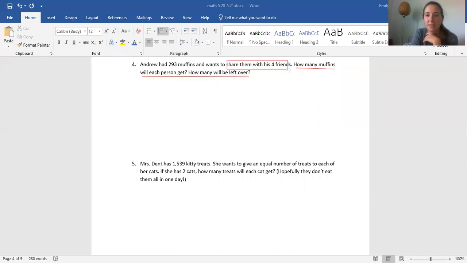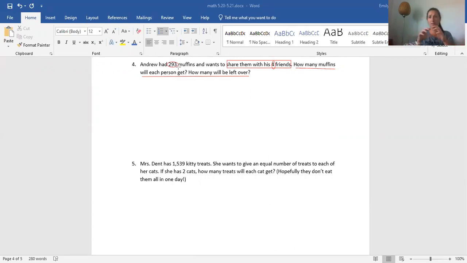Share with his friends is something that I wanted to talk about. This is really common in our iReady book. So I know usually we don't know if we're dividing, but you guys know we're doing division this week. And even though it's a word problem, you probably already know that we are dividing, and you are correct. But first, let me explain why we're dividing. He has 293 muffins. That's like the big number, right? 293 is a lot bigger than 4. And if we're breaking 293 into groups, you're sharing them with your friends, the number of groups is going to be smaller than 293, right?